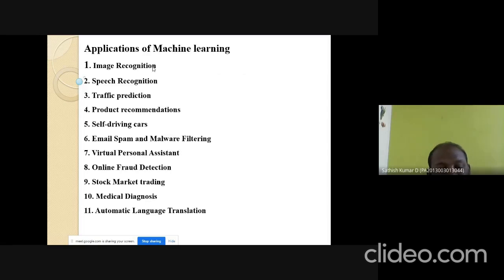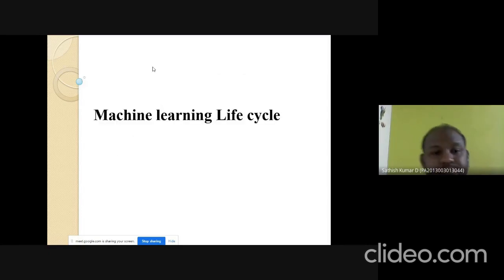And then self-driving cars: without drivers also we can drive the cars. We train the car for various directions, and according to that, the car drives itself. Next, email spam and malware filtering, virtual personal assistants, online fraud detection. These are some of the assistants built with the help of AI. Then target market analysis, medical diagnosis, automatic language translation. These are some of the applications of machine learning.